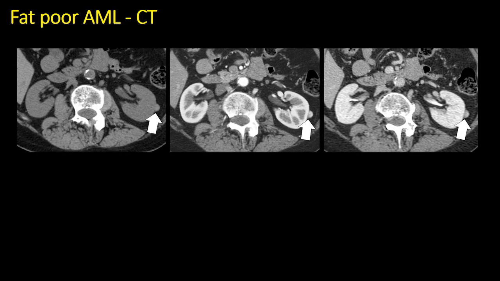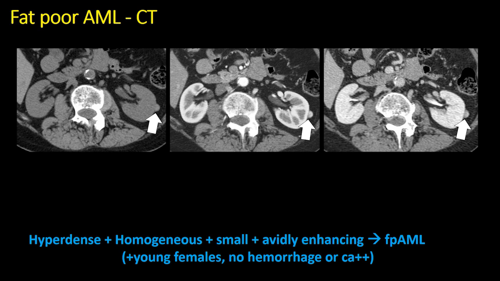So here's a typical example of a fat-poor AML in a young female patient at renal mass protocol CT. The lesion is hyperdense, homogeneous, small, and avidly enhancing. Combined with the young age and the female gender and the absence of hemorrhage or calcification, fat-poor AML should be a consideration in this patient, which was confirmed after surgery.